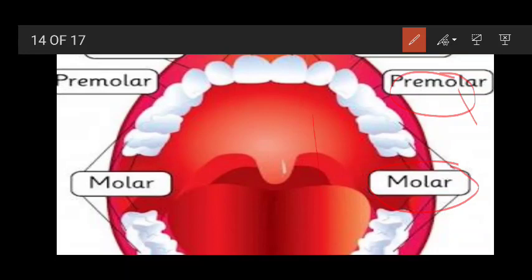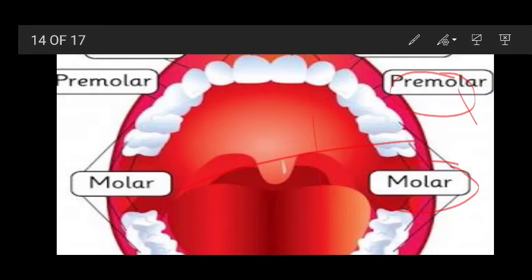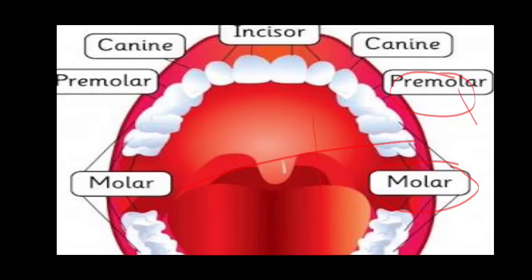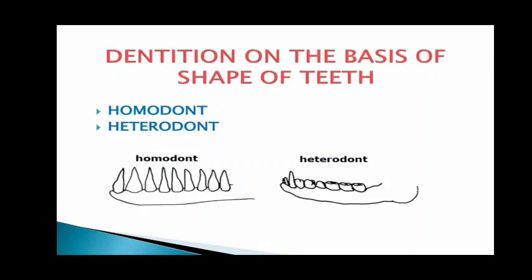Then canine. Canine is used for tearing and incisor for biting, whereas homodont dentition is found in most omnivorous reptiles. In this, the teeth are all relatively the same size and shape. These teeth are used more for the acquisition of food than for the processing of that food.